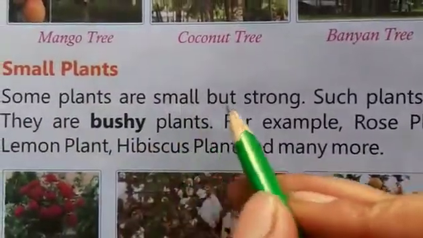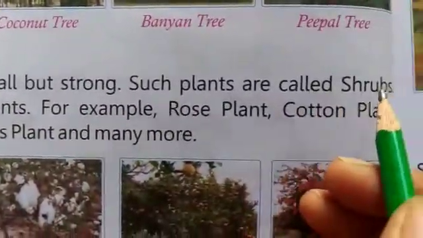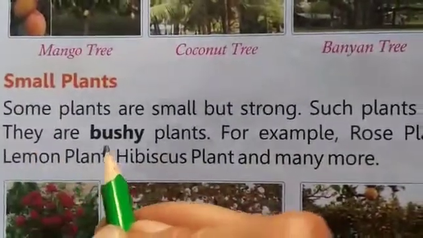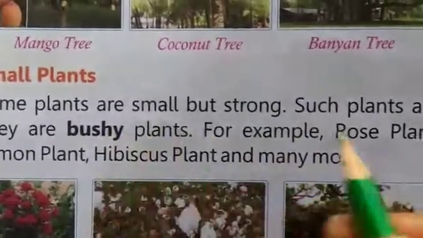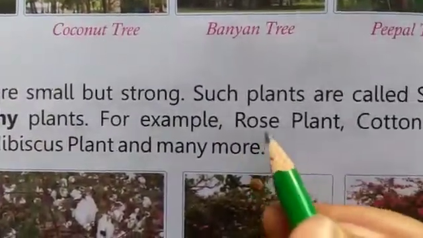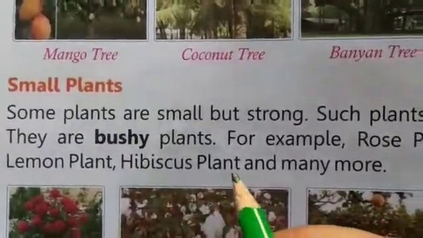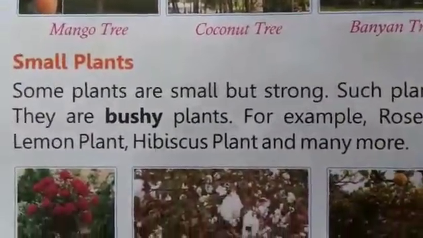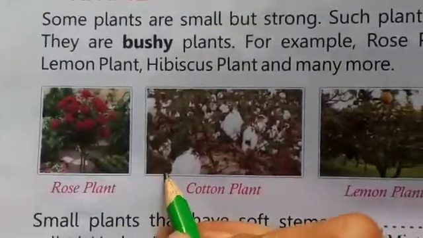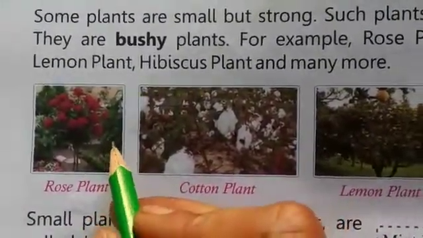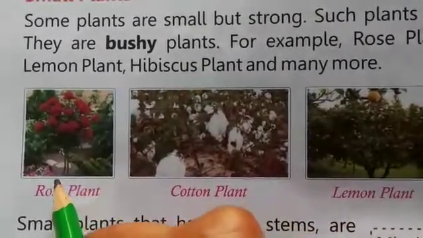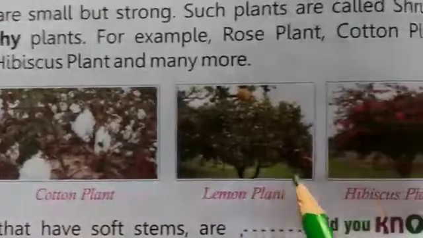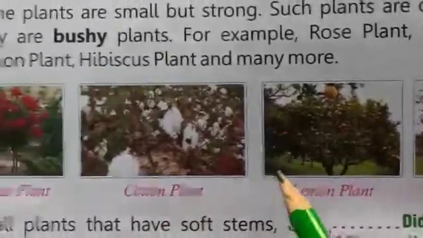Some plants are small but strong. Such plants are called shrubs. They are bushy plants. For example, rose plant, cotton plant, lemon plant, hibiscus plant, and many more. See the pictures. They are small in size but strong. Rose plant, cotton plant, lemon plant, hibiscus plant, they are shrubs.